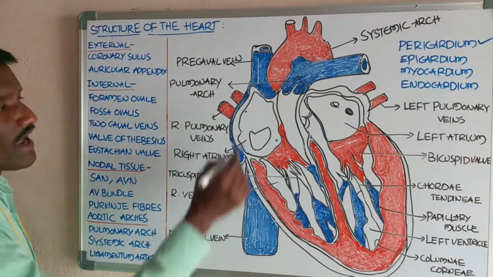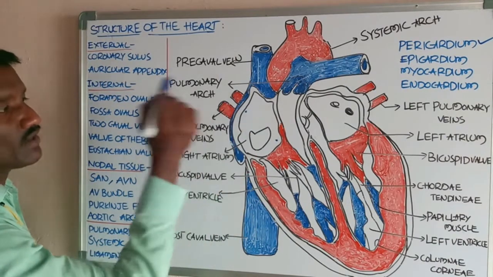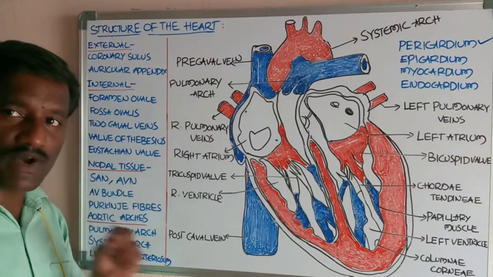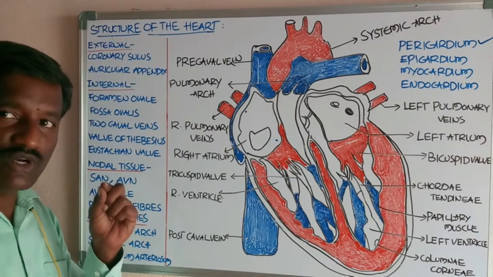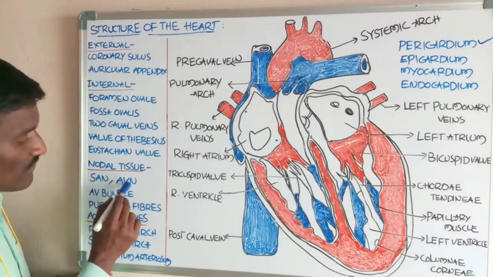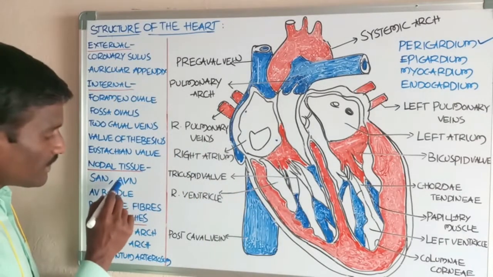This is about the SA node. Another node is also present, called the atrioventricular node.